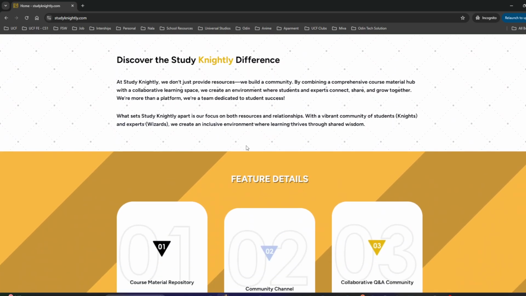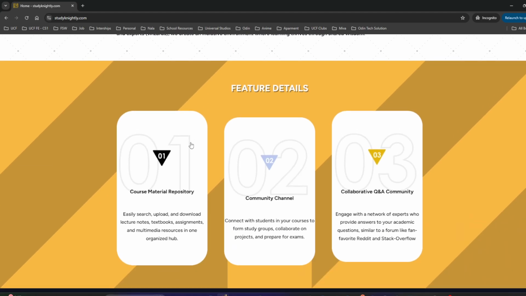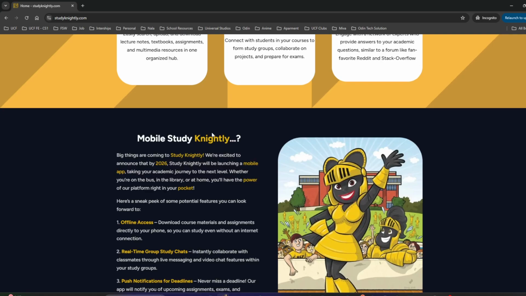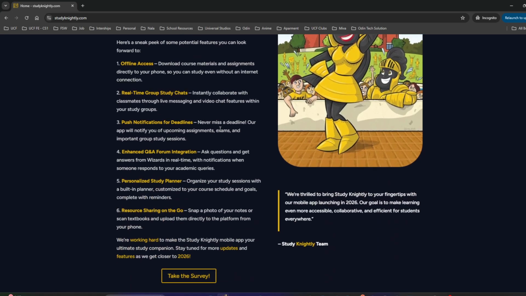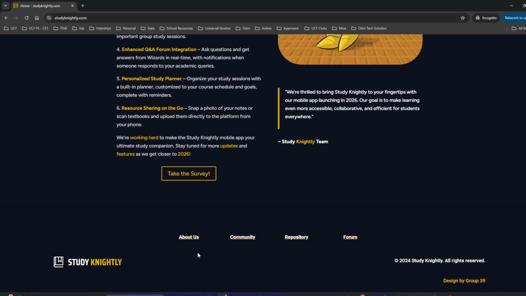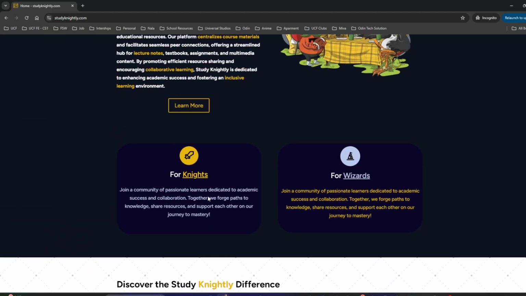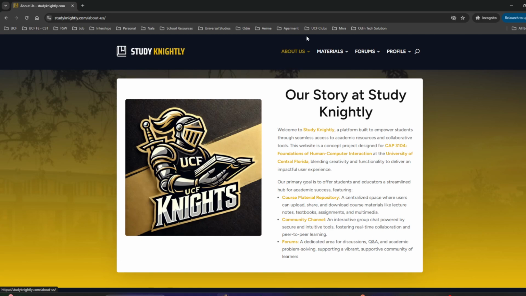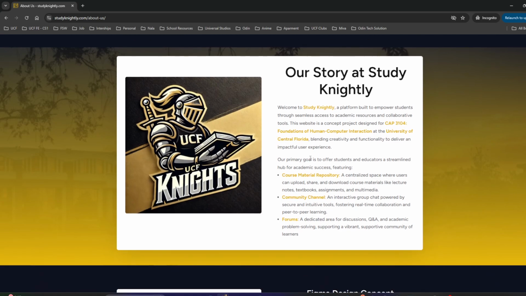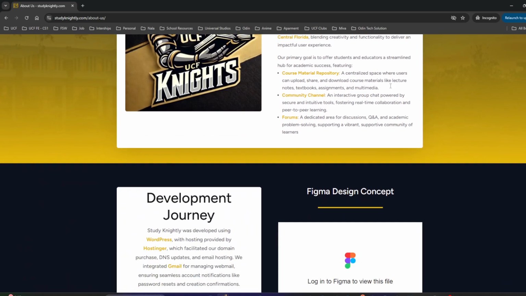Some of the features that you see in the look and feel are custom CSS, and we utilize Divi and some page builders to further assist the development of the website. As you can tell, there are a lot of simple animations around here. Let's click on Learn More. It takes you to the About Us page, which gives you an introduction to our story, why this website was created, and additional information about the website itself.